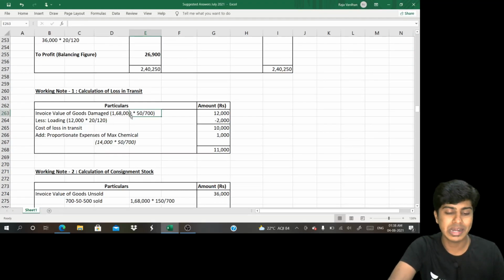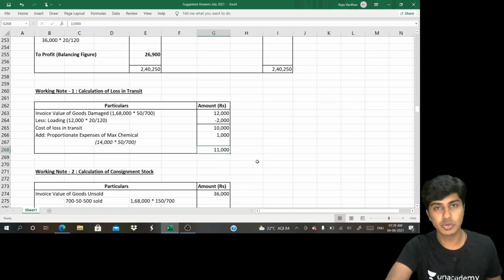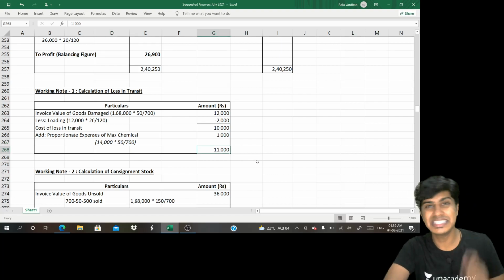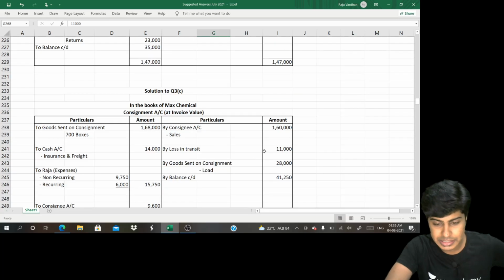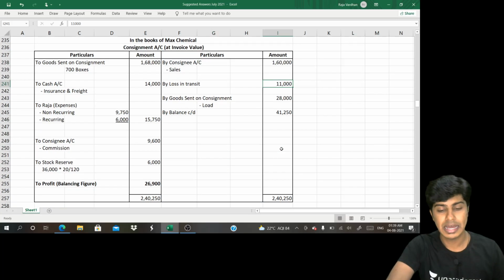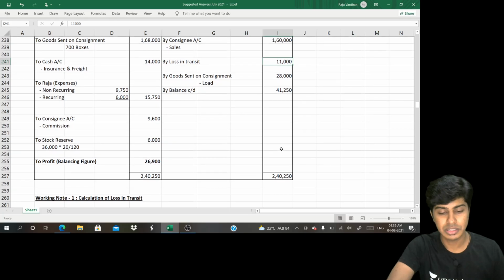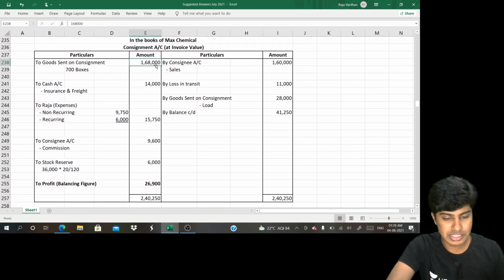Have a look. 1,68,000 into 50 by 700. This is the cost. I'll remove the load, 12,000 into 20 by 120. Basically, cost of goods lost in transit comes to 10,000. I'll add proportionate expenses, that is 14,000 into 50 by 700, the consignor's expense. That gives me cost of the goods lost as 11,000. It is a decrease in the value of the consignment stock. I'll write on the credit side 11,000 rupees. I hope you don't have trouble with it. And then on goods sent on consignment 1,68,000, load is removed here, 28,000.